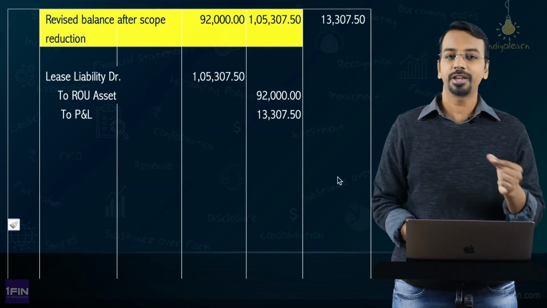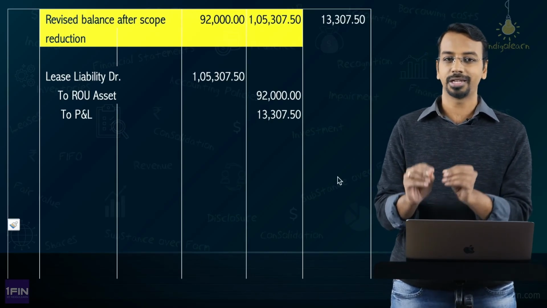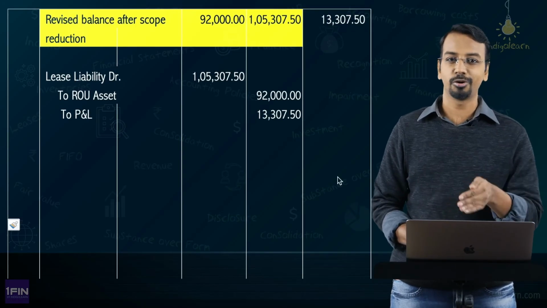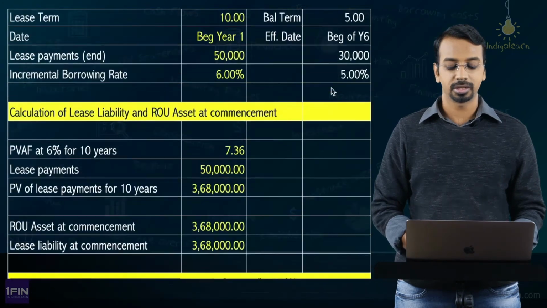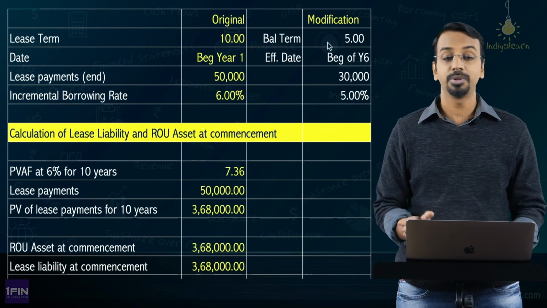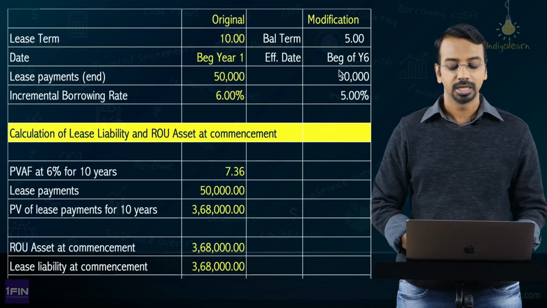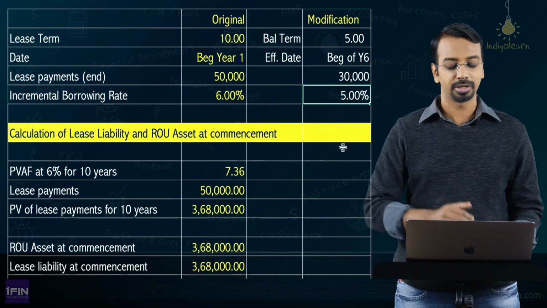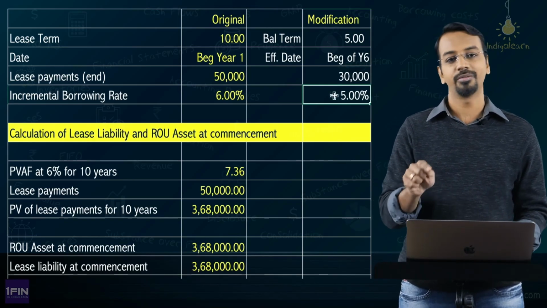Now, for the modification of lease, see, reduction in scope, we have already accounted for it and we have taken the gain to the P&L. Now, for the balance modification, there is a reduction in scope and also a modification in lease payment, right. Now it is for a balance period of 5 years. Why? Because we have changed it at the beginning of year 6. So, balance period of 5 years, 30,000 is the lease payment. Now, the incremental borrowing rate is 5%. The other rate is not available. So, you will use 5% and arrive at the value of lease liability.